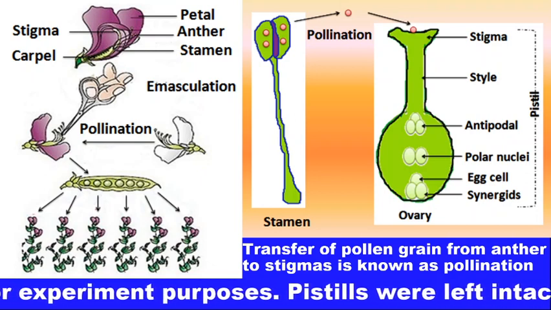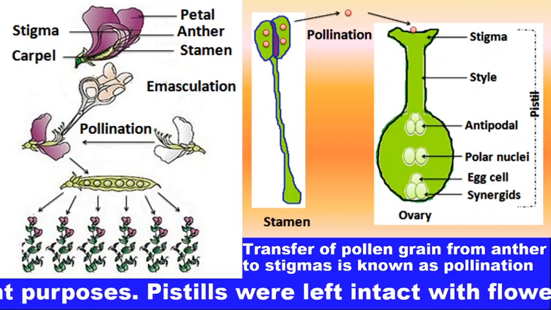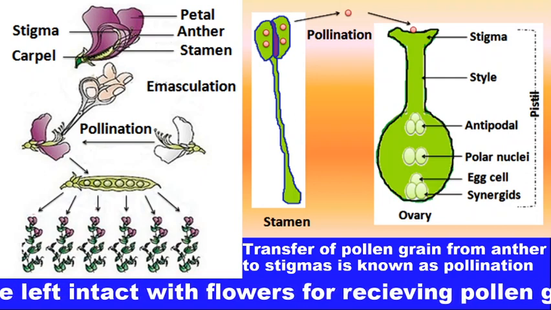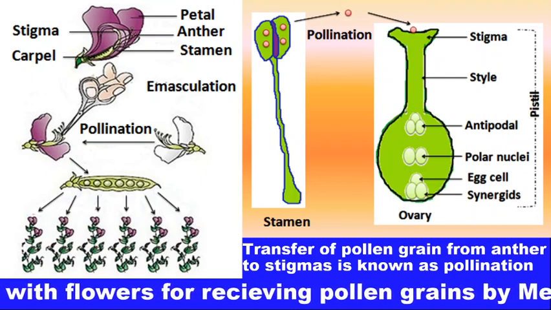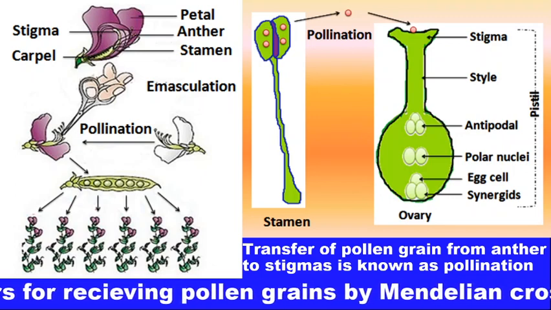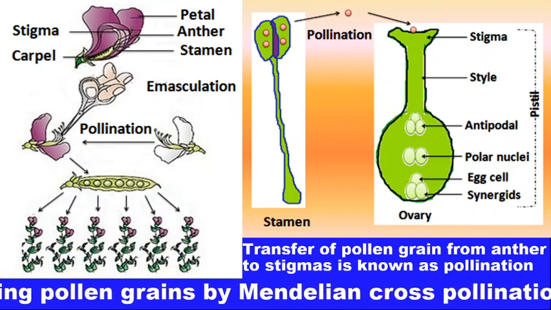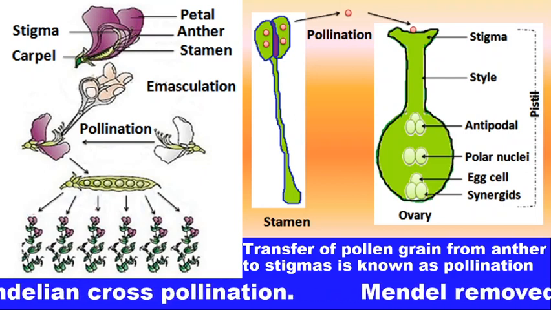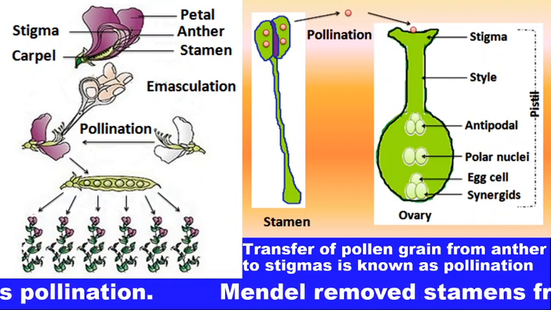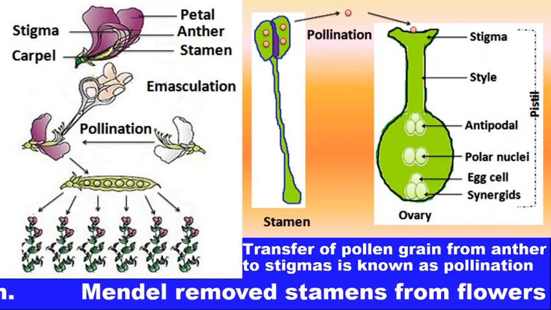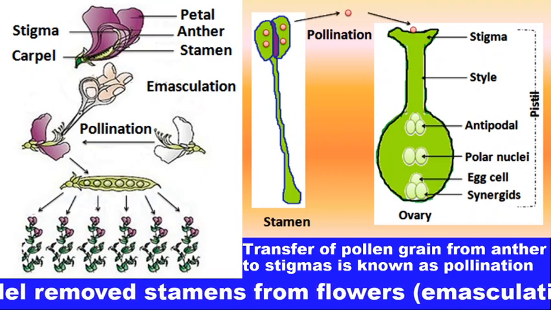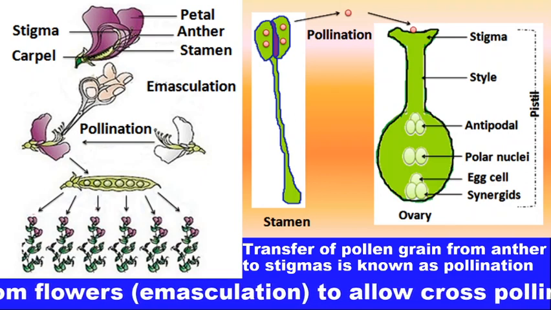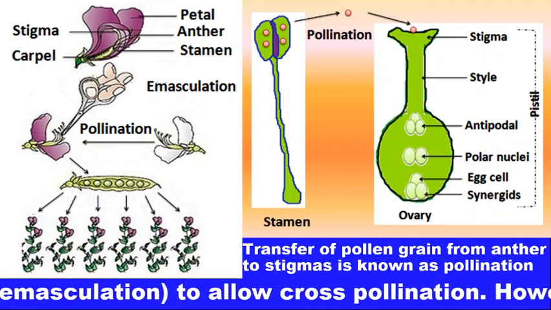Thereafter, he allowed cross pollination. After cross pollination, he waited for seed maturation. Whenever seeds matured, he obtained seeds of the first generation, and these seeds were used for planting the next generation of plants.